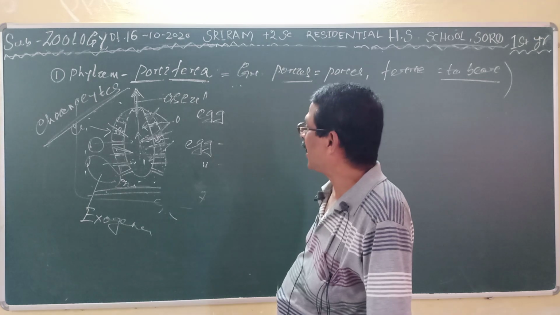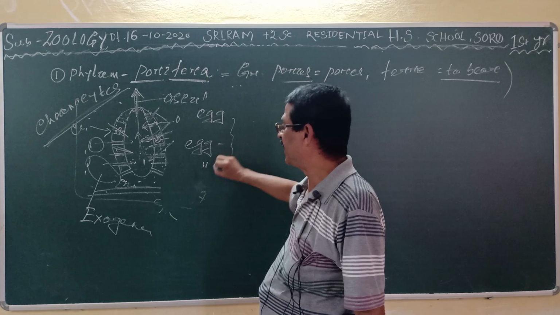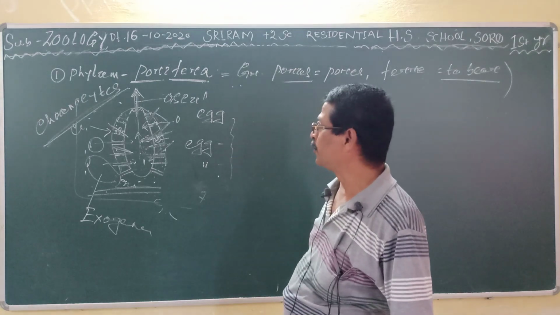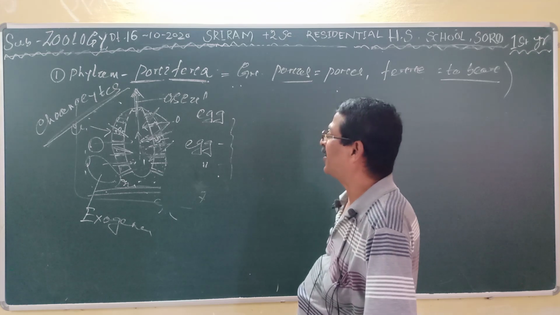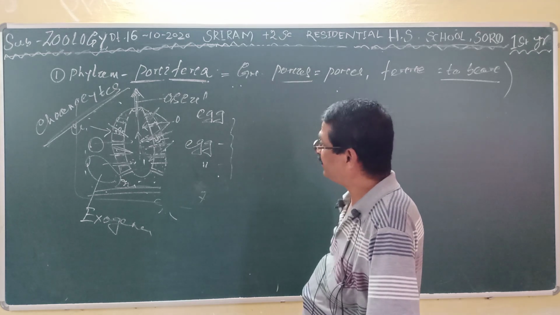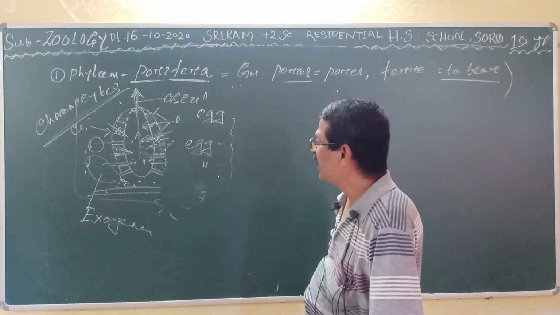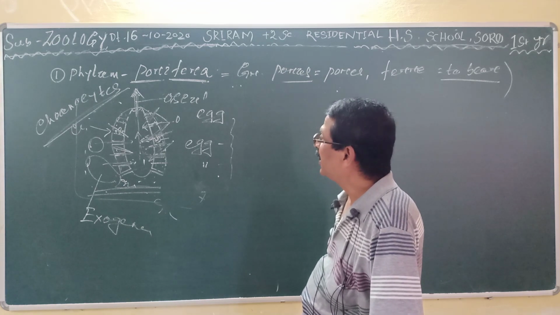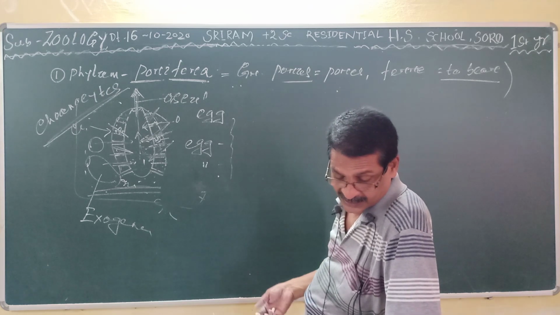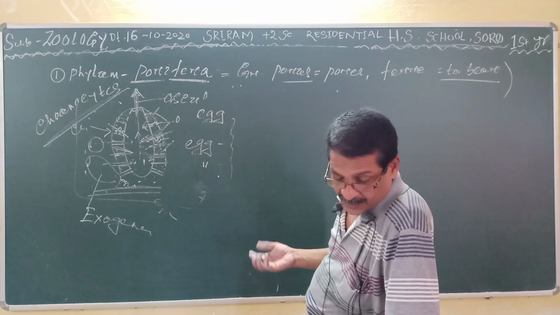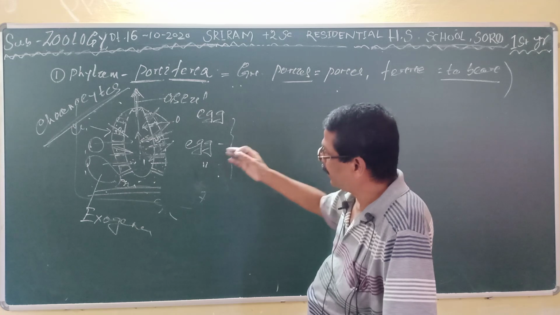A high power of regeneration is found in the sponges because of the totipotent cells called archaeocyte cells, which have the capacity to convert into any other type of cell. So a high regenerative power is found in the sponges. Then it performs asexual reproduction by budding, which may be exogenous or endogenous.